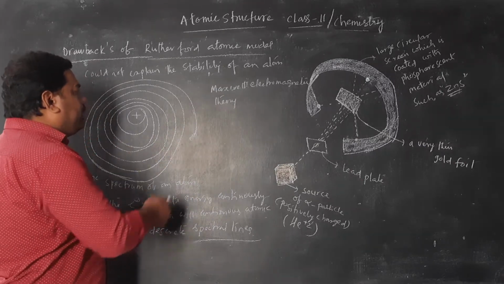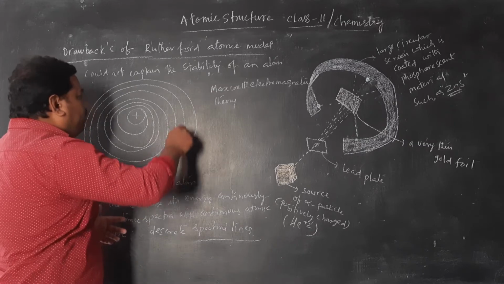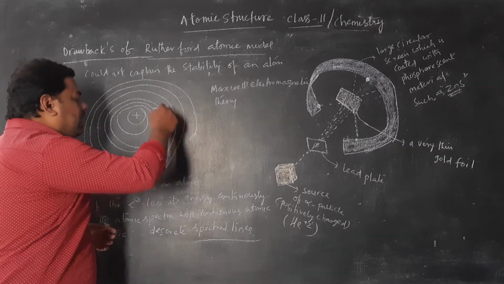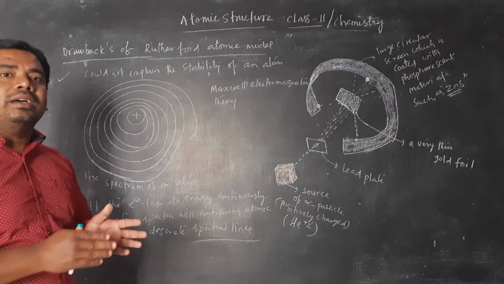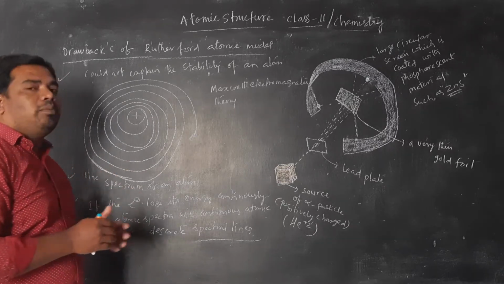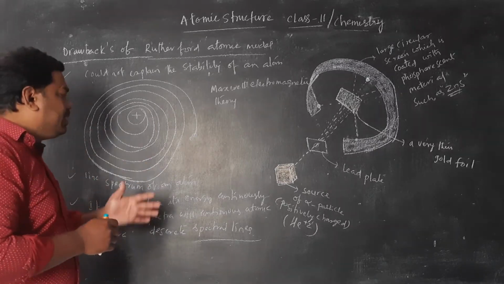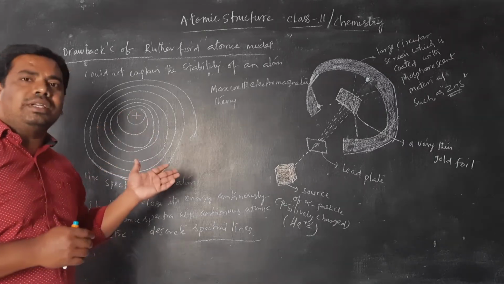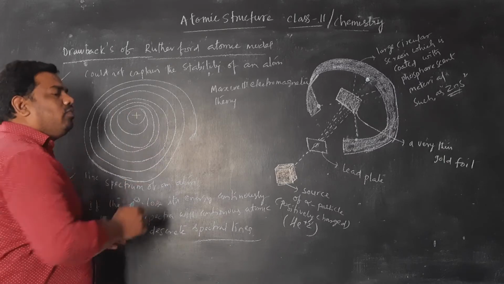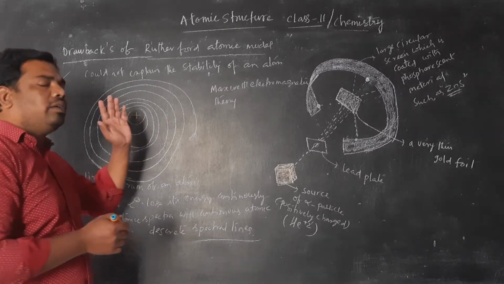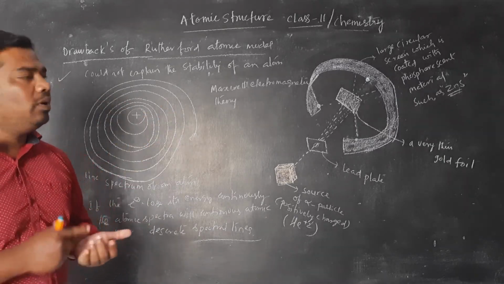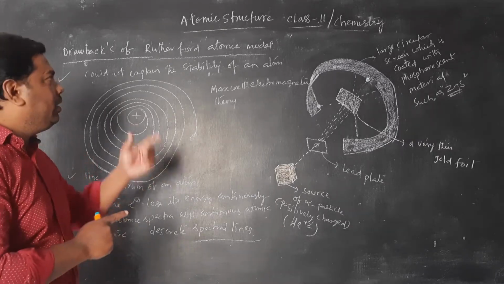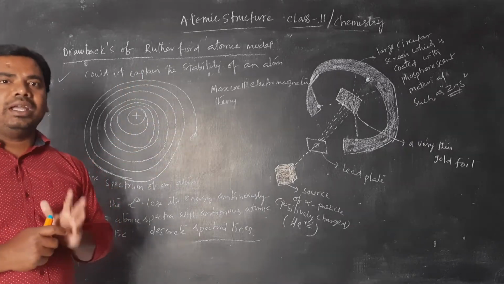In the same manner, if the electron revolving in a circular path undergoes acceleration, it can emit energy in the form of radiation. So it emits energy continuously. At a certain point it loses its energy, then the electron falls into the nucleus and the atom becomes highly unstable, but the atom is in fact stable. But he could not explain the stability of an atom.